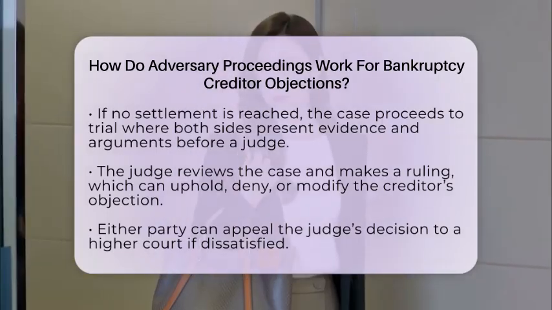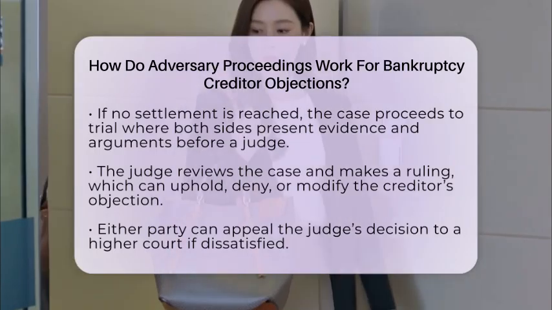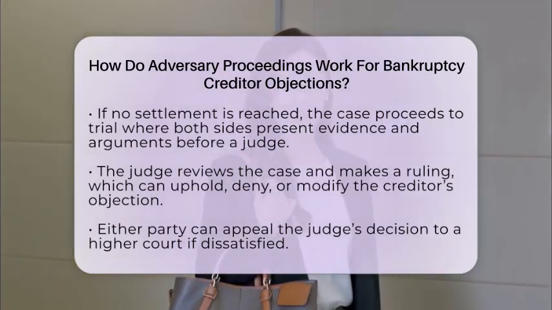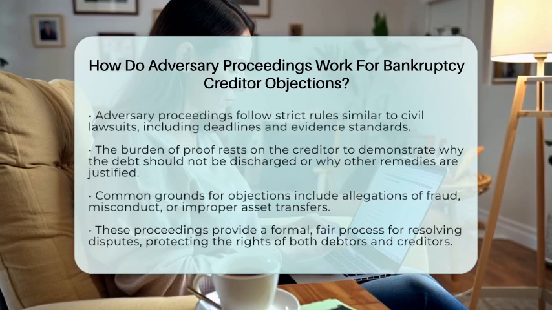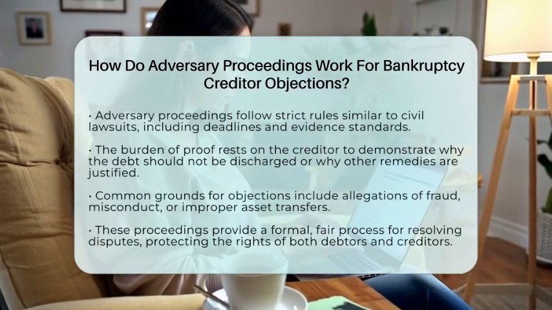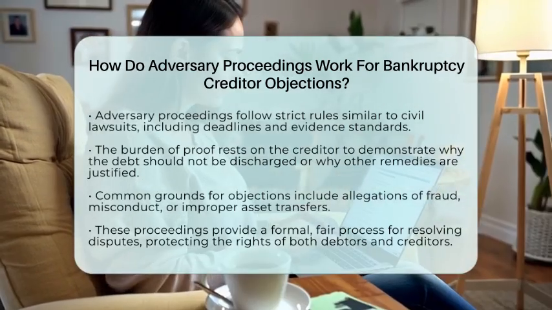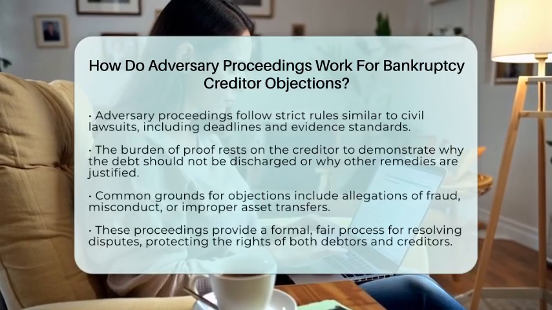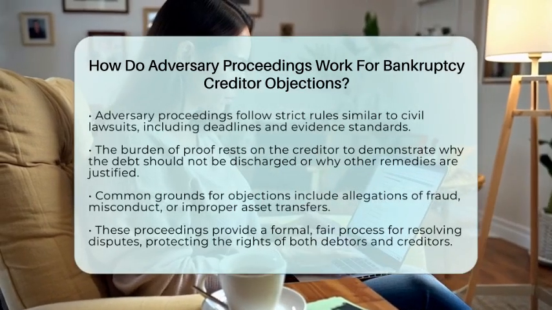Adversary proceedings follow specific rules similar to regular civil lawsuits. These rules include strict deadlines and standards for evidence. The burden of proof is on the creditor who filed the objection. They need to show why the debt should not be discharged or why other remedies are appropriate. Common reasons for creditor objections include allegations of fraud, willful misconduct, or improper transfer of assets.